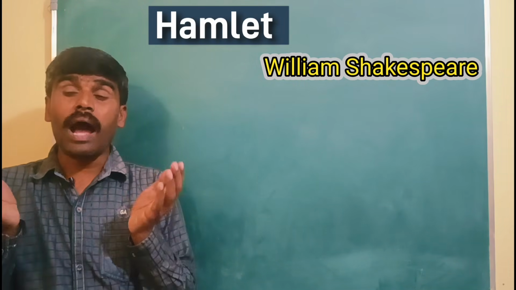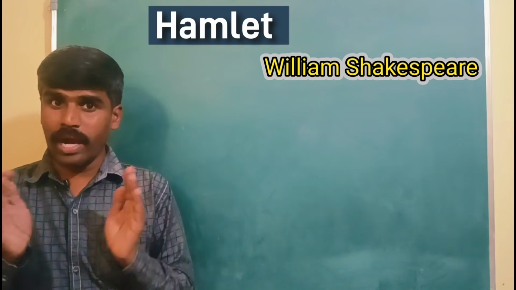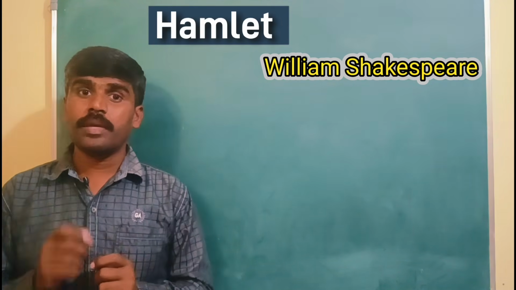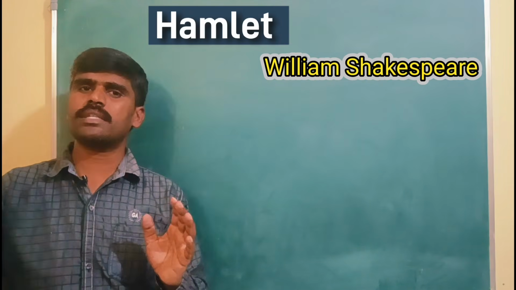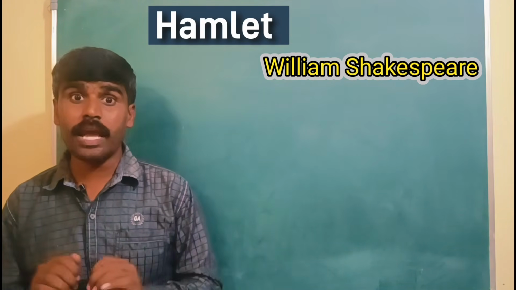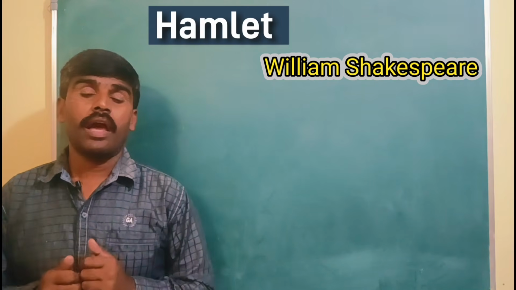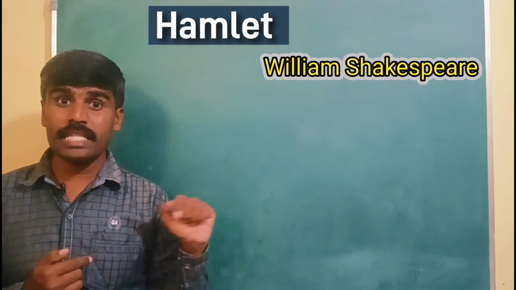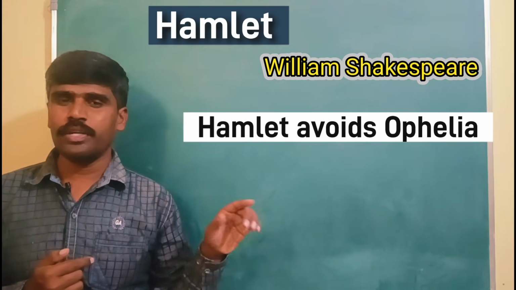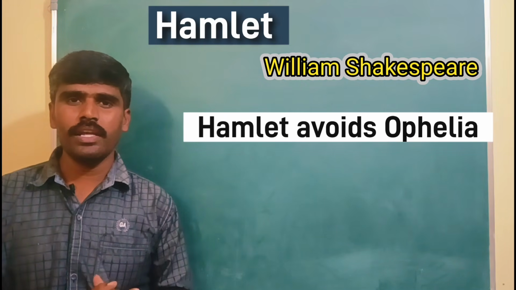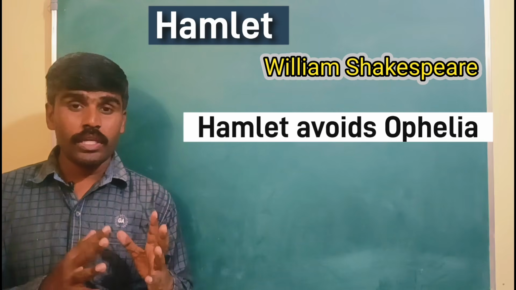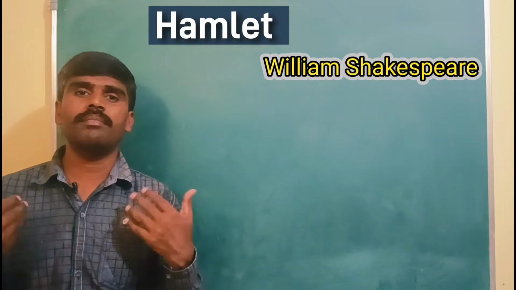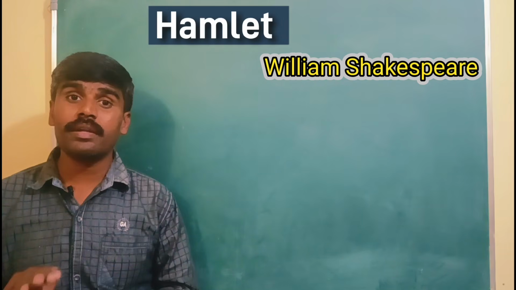And in order to hide his true intentions, he starts behaving like a madman. He pretends to be a madman. Everybody starts believing that this Prince Hamlet has become mad. And he also starts avoiding his beloved lady, his love interest Ophelia. So he was in love with a girl named Ophelia. So he avoids her also. That is when all the people start believing that Hamlet has become mad.